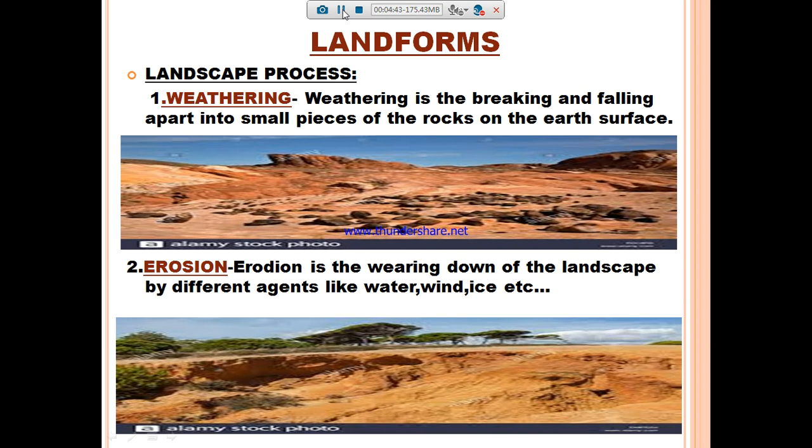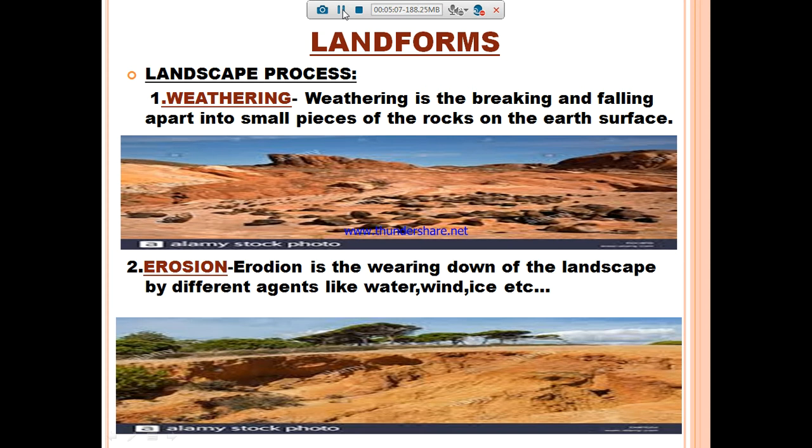The landscape is being simultaneously worn down by two processes. The first one is weathering and another one is erosion. If you see the first picture, it's one kind of rock. Weathering means the breaking and falling apart into small pieces of rock on the earth's surface.